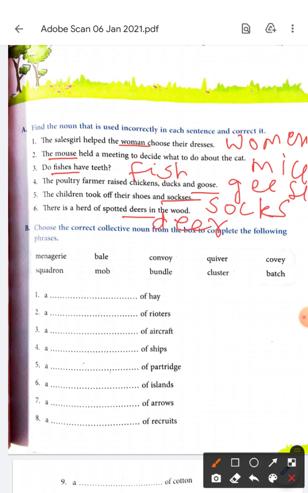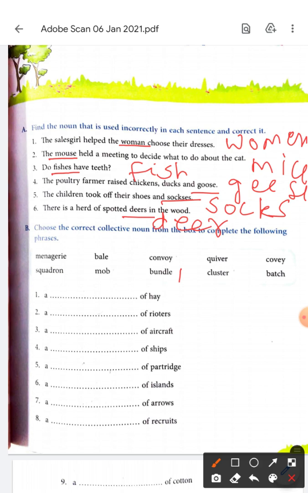Now, we have to use these collective nouns. Menagerie, where the animals live. Squadron, a collection. All these words are collective nouns. Let's use them. Menagerie, squadron, bale, mob, convoy, bundle, quiver, cluster, covey, batch. Okay. A dash of hay. A bundle of hay. It will be a bundle of hay.